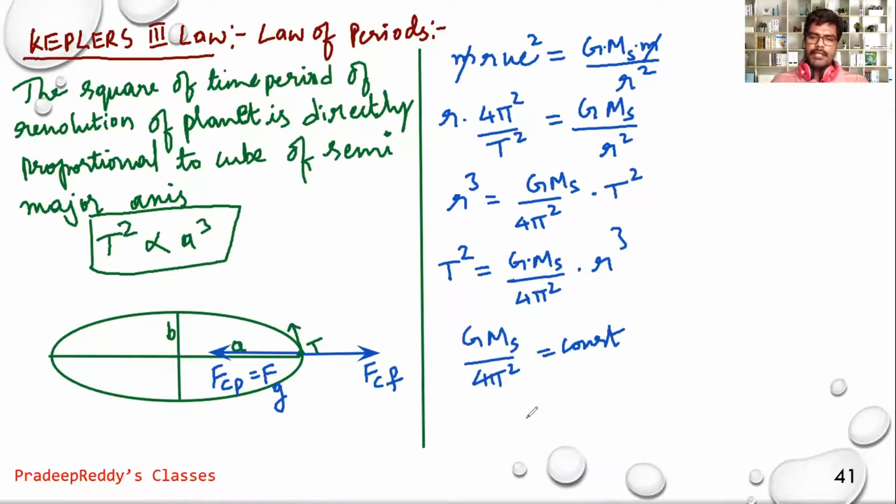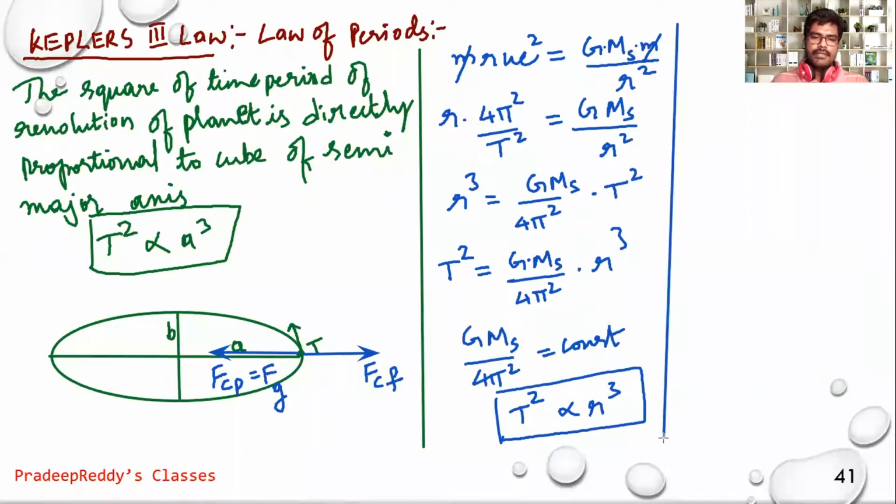As this total parameter is constant, I can write T square is directly proportional to r cube. Hence proved. Therefore, you can prove Kepler's third law from the law of gravitation. So Newton's law is valid, and it is suitable to derive Kepler's third law.